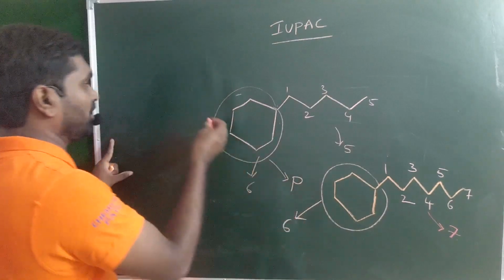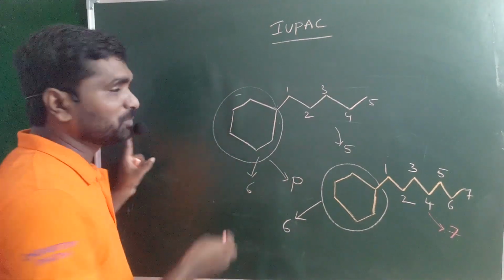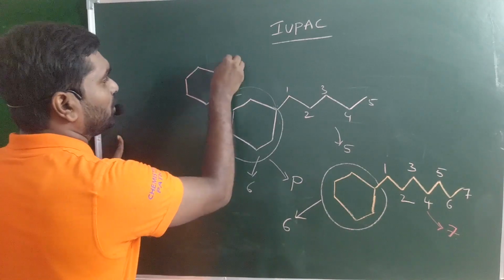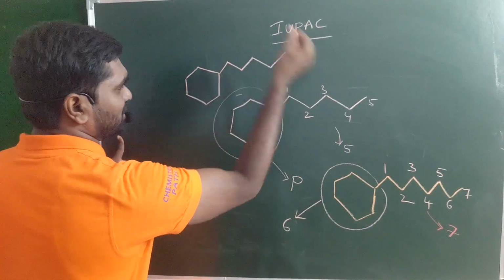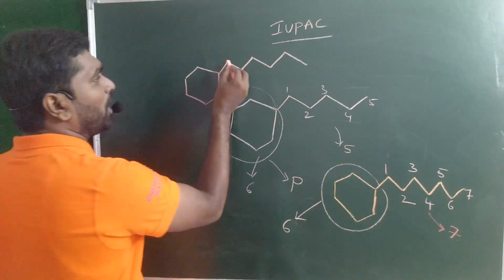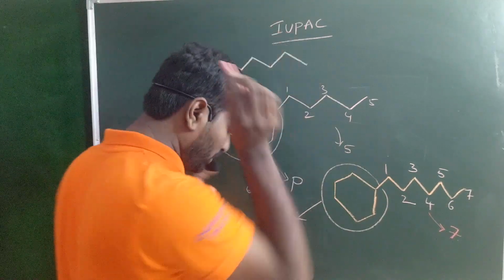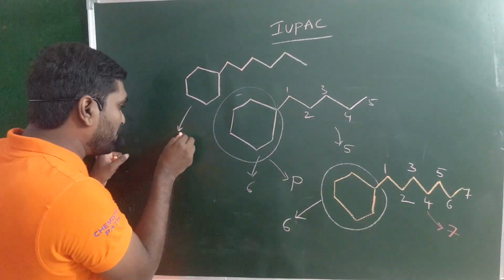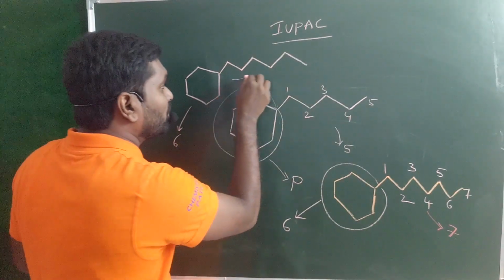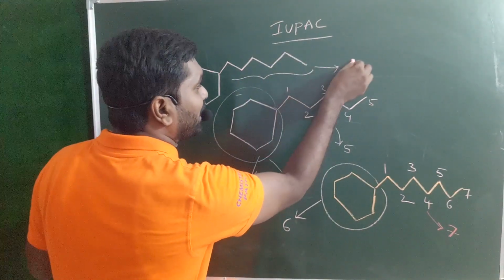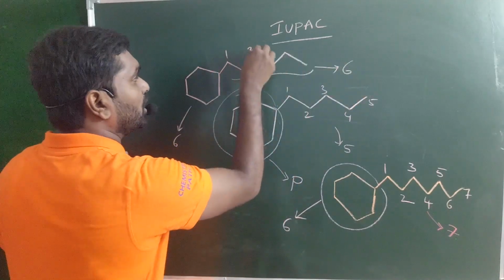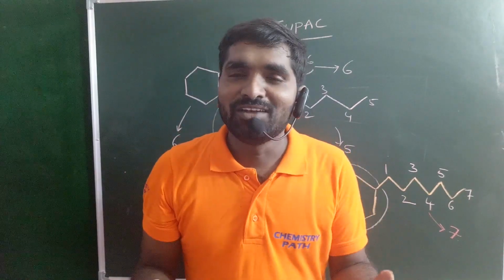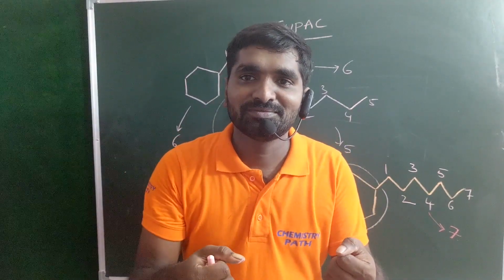When you take the same example, I know your doubt. When you have the same example, look at this one. The cyclic ring contains 6 carbon atoms as well as your side chain also contains 6 carbon atoms. Then which is your parent chain?